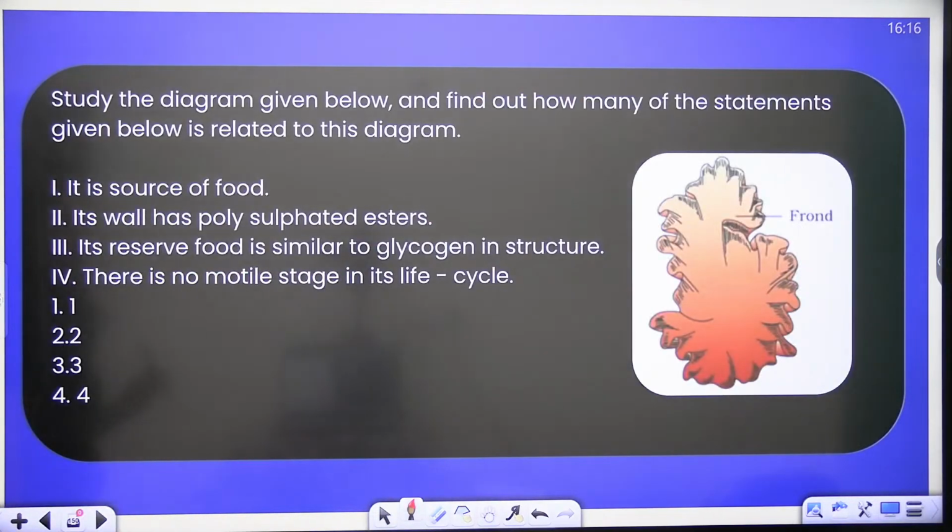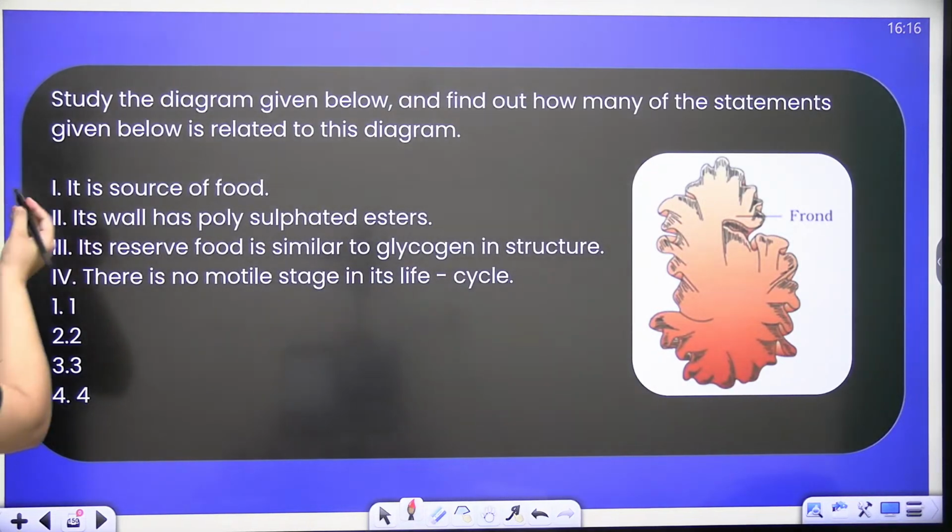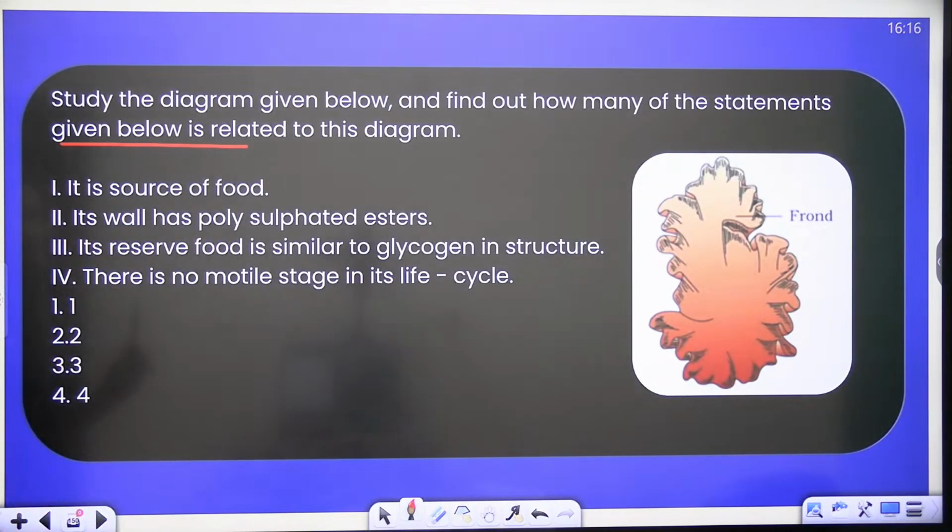Next question. Study the diagram given below. Find out how many of the statements given below are related to this diagram. Quick. You know the answer.